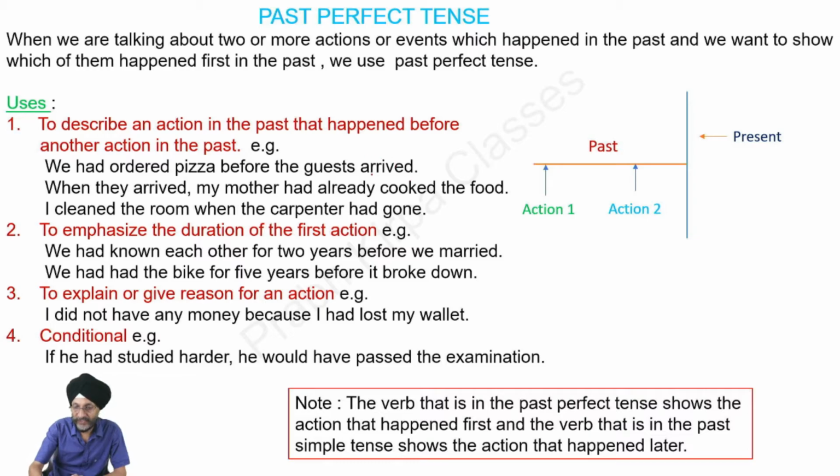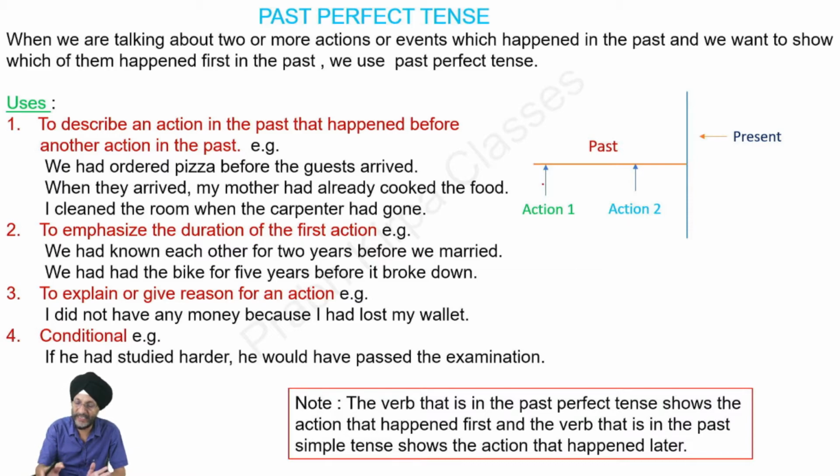We will see how this tense is used. Number first, to describe an action in the past that happened before another action in the past. Example, we had ordered pizza before the guests arrived. That is, we had already ordered the pizza. This is the action number 1.